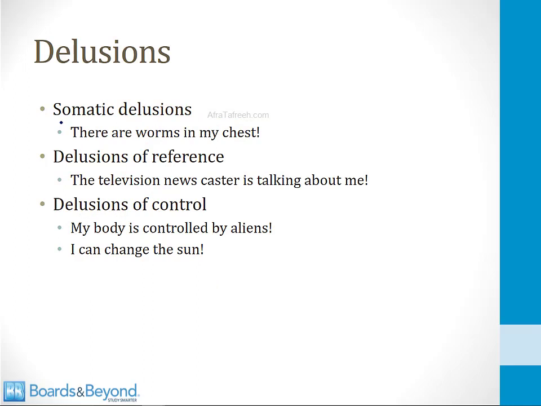Some other types of delusions are shown on this slide. Somatic delusions involve the body, so a patient might say there are worms on my chest. Delusions of reference are when patients think pieces of the world around them are referring directly to them when they are not. So for example, a patient who thinks the television newscaster is talking about me is having a delusion of reference. Patients may also think other things in the world are all about them or are trying to affect them in a way that is not accurate. And then finally, delusions of control are where patients think that their body is controlled by aliens or they think they can control parts of the world or the universe, like I can change the sun.